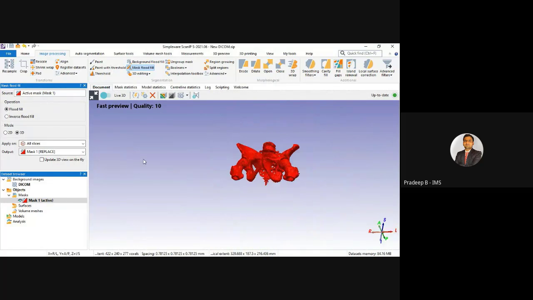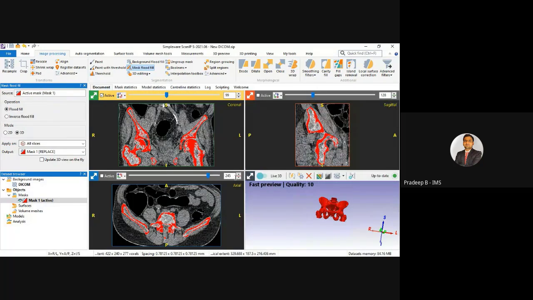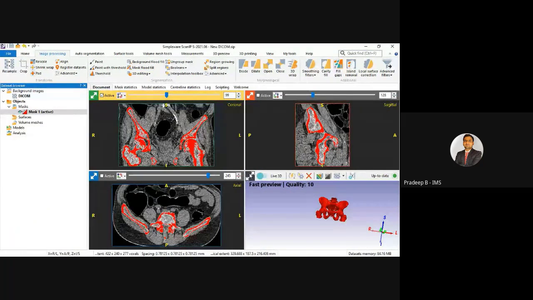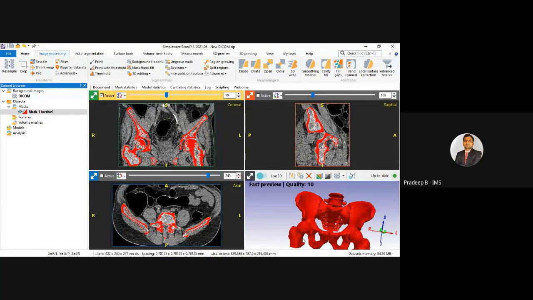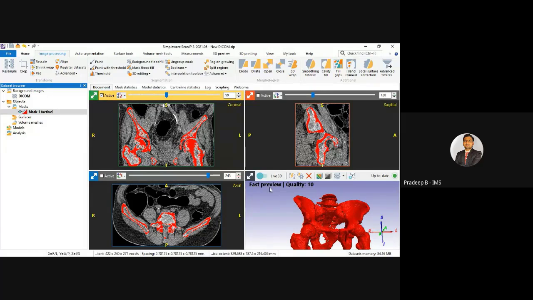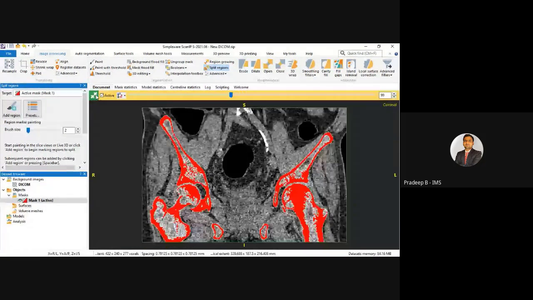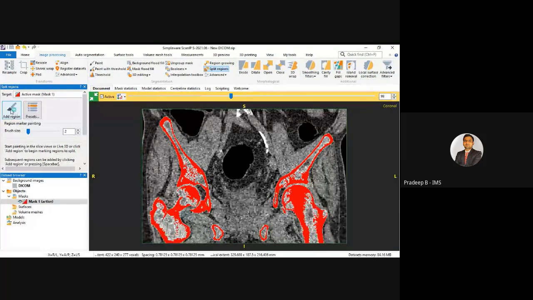Now we can proceed for the splitting, for the segmentation. So we are going to split that femur and the sacrum and this left hip and right hip. The same approach we can use for the soft tissue, but the segmentation of soft tissue is a very complex task that may take time. So for the time, I've just selected this hard tissue segmentation, and after this you can use this split region, and I can expand this.